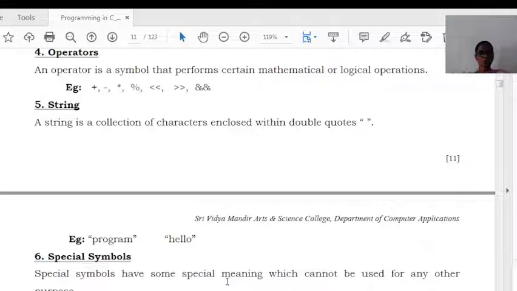So today we have discussed only the overview of C, that is the history of C, the structure of C, the character set, and tokens. Thank you.